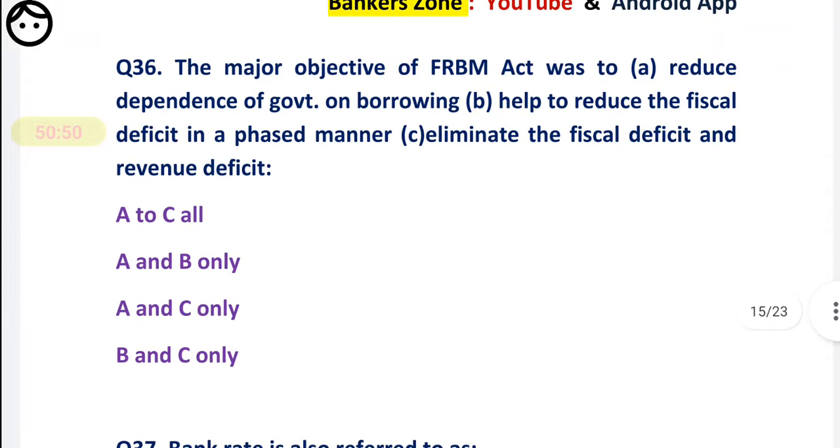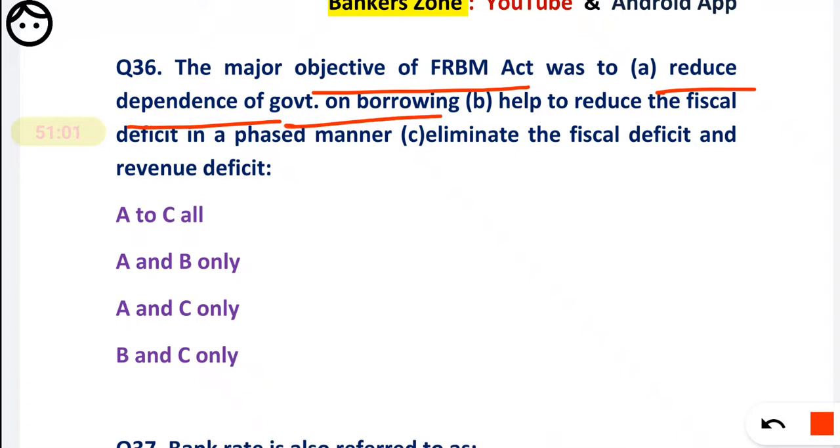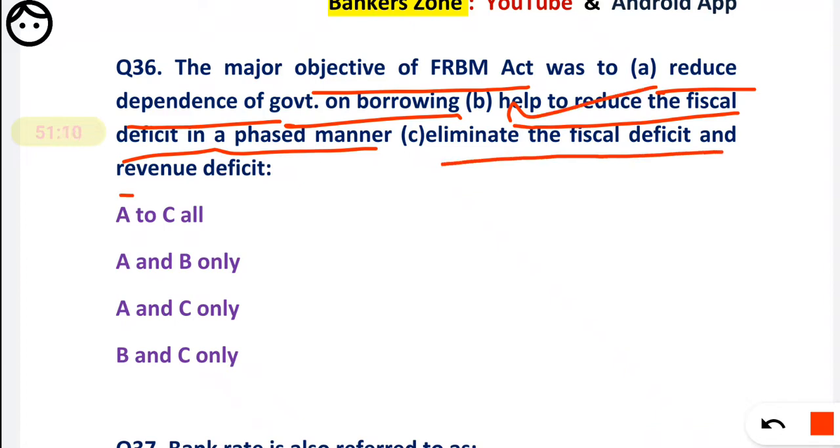See, the major objective of the FRBM Act, what was the objective? We have discussed it earlier also. First, reduce the dependence of the government on borrowing. Help to reduce the fiscal deficit in a phased manner. It is also correct. And to eliminate the fiscal deficit and revenue deficit.